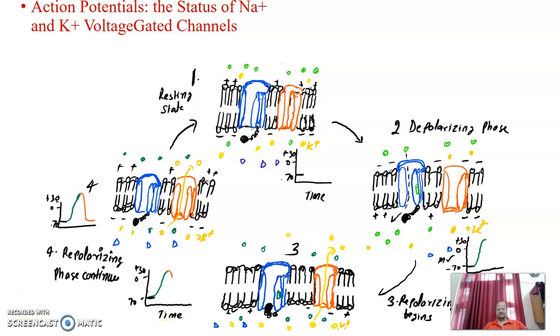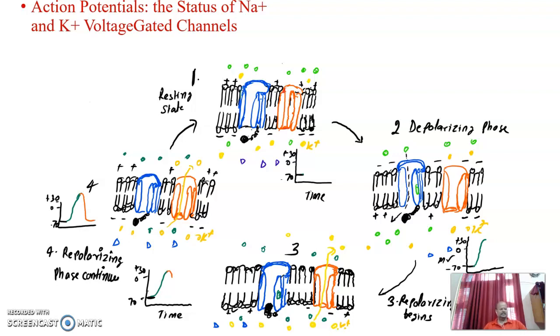What events are going on during this process? In the resting phase, there is a charge of minus 70, and this negative charge is equal and opposite to the positive charge of potassium ions built up along the outside of the membrane, positive outside and negative inside.